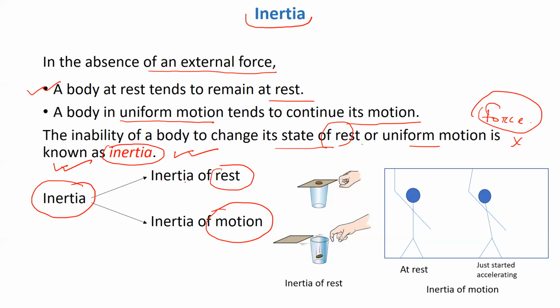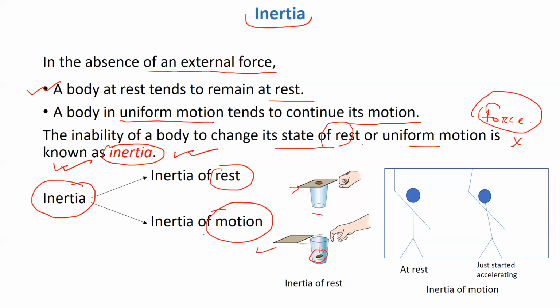So here you see an example. Here there is a glass, and on the top of the glass there is a cardboard, and there is a coin. Now what is this person doing? This person has hit the cardboard very fast with his finger. So what will happen? The cardboard will move away, but the coin will fall inside the glass.